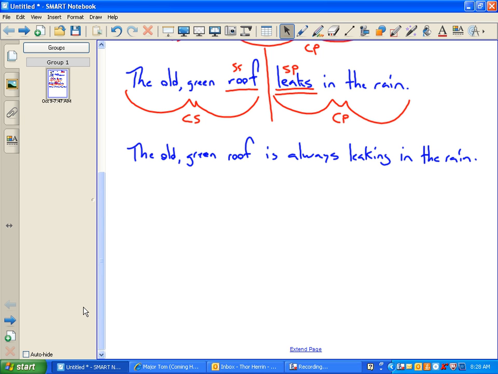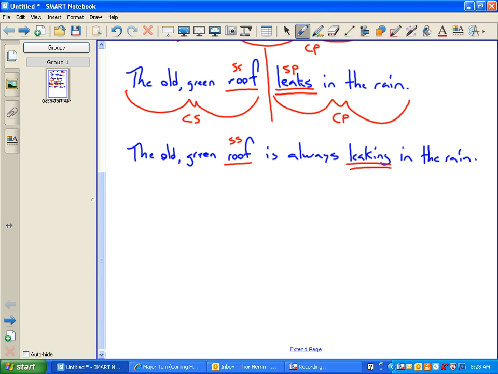You all should be able to tell me what kind of words they are, but we'll get to that in a second. What is the first thing that we do, Colton? Look for the simple subject and the simple predicate. Absolutely. Simple subject, simple predicate, and what are they? Roof is the simple subject. And the simple predicate is leaking. Almost.